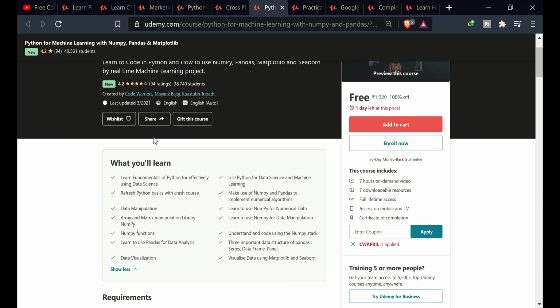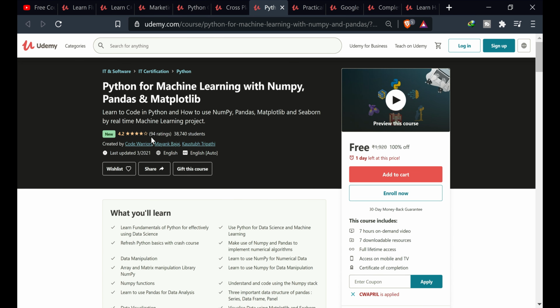Learn the most important data structures of Pandas: series and data frames. For data visualization, visualize data using Matplotlib and Seaborn. This course includes 7 hours of on-demand video, 7 downloadable resources, full lifetime access, Udemy warranty, and certificate of completion.